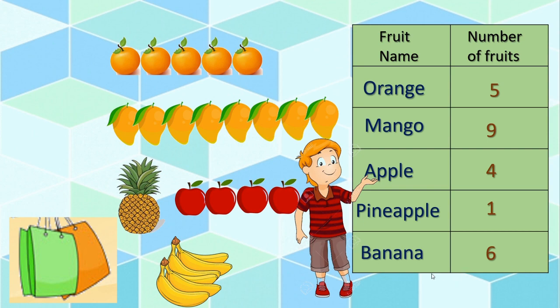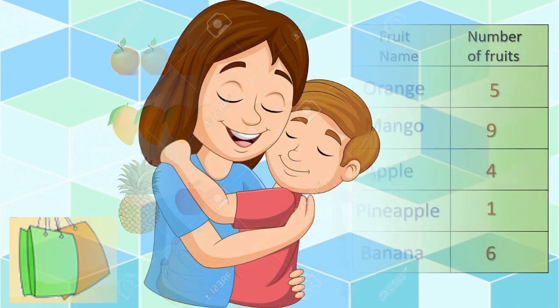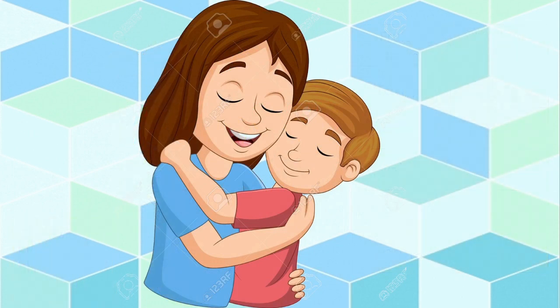And he showed this table to his mother. Mother became very happy to see his son's work. She hugged him and she loved him. Yes, dear children, he gave the information very easily to his mother.